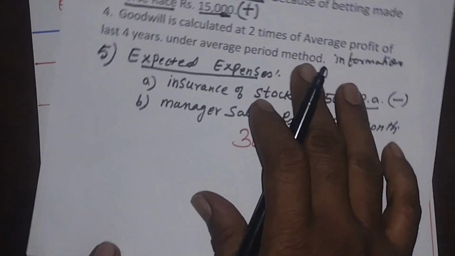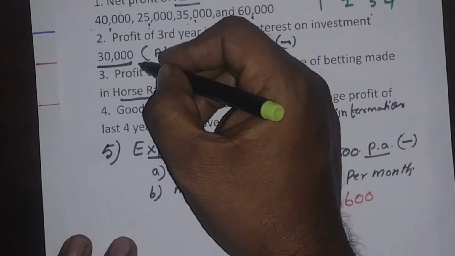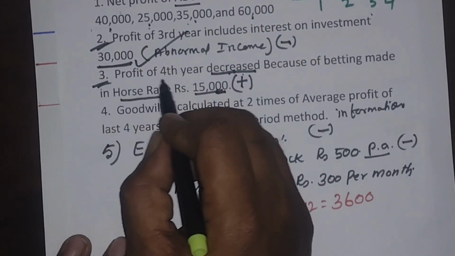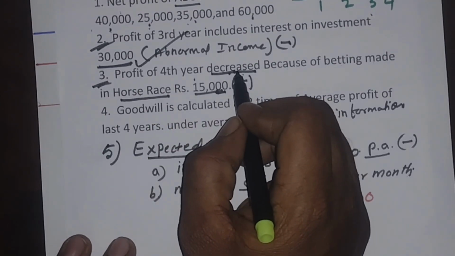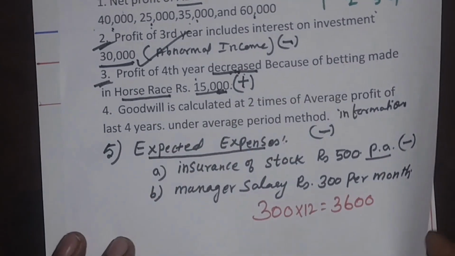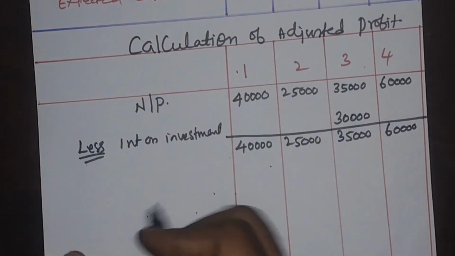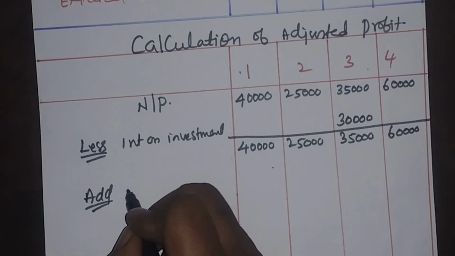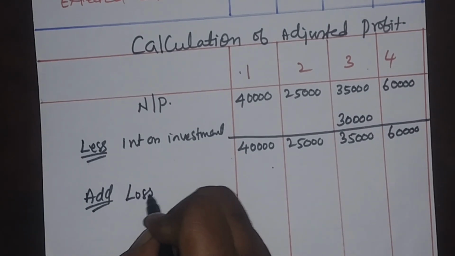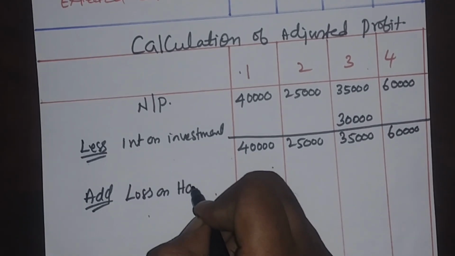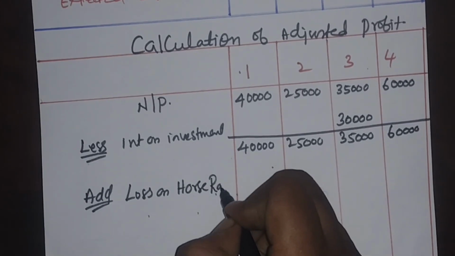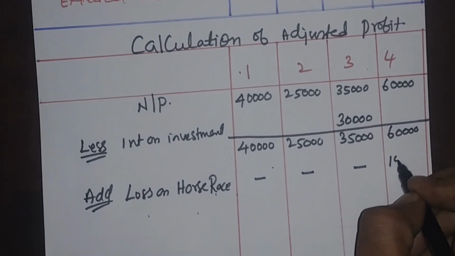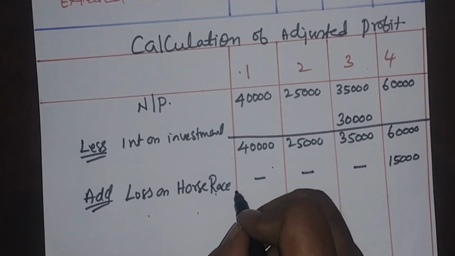Adjustment number 1, it is over. That is point number 2. Next, coming to point number 3. Profit of fourth year decreased is given. Decreased means I have to add it back. So, add loss on horse race 15,000.